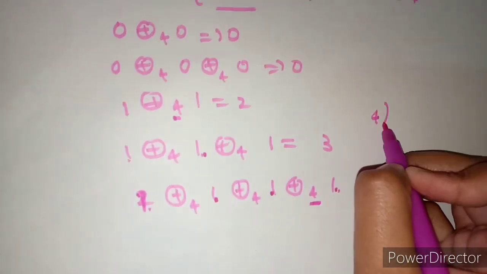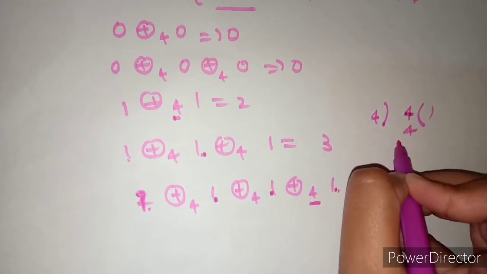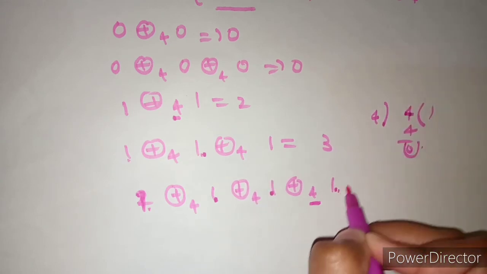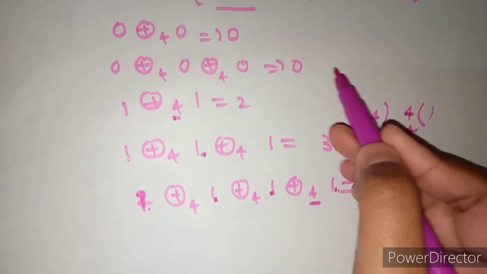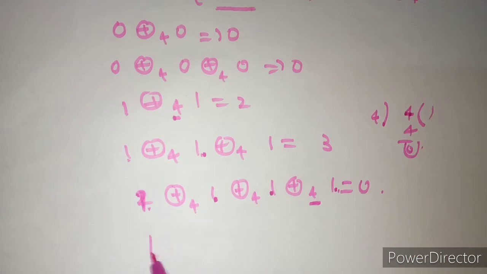So 4 in place of dividend and 4 in place of divisor. 4 ones are 4, 0. So we have got 0 here. So we are getting the entire group for 1. Right. One more time. If 1 is added 4 times,